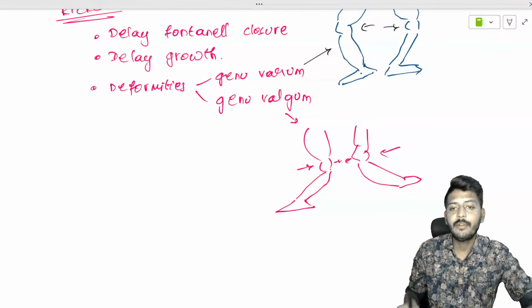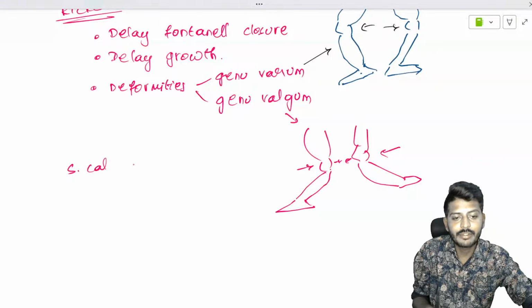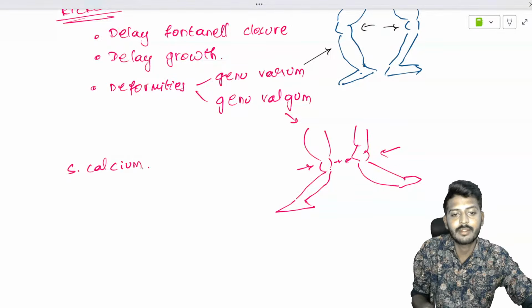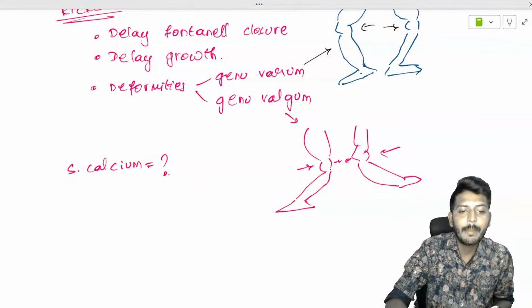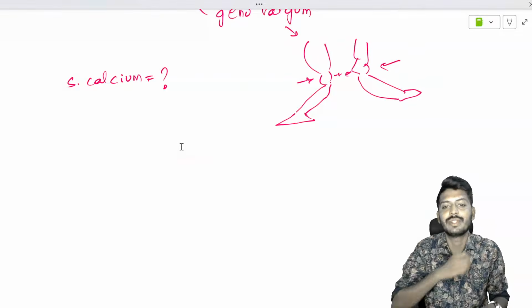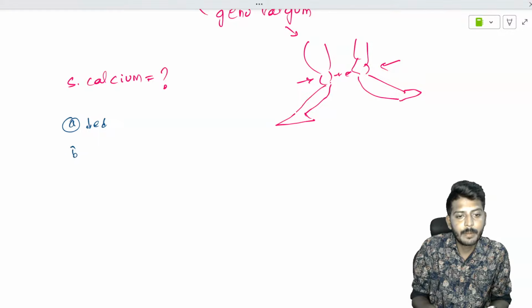Apart from the deformities, the most important question: what happens to serum calcium levels? Come on, everybody should give me an answer. What happens to the serum calcium of a patient with rickets? Let me give you the options. Option A, decreased. Option B, increased. Option C, normal.